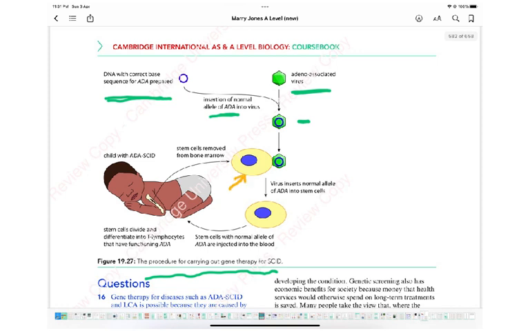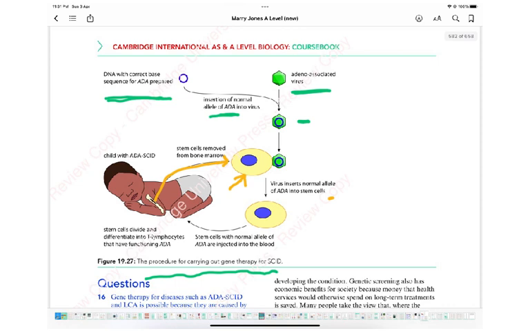Now these are the stem cells. We've taken out stem cells from the bone marrow. You can see here we're doing it from here to here. We've taken out the stem cells, and then we have what we do with the virus insert. So we've added the virus to it, and the virus inserts the normal allele of ADA into the stem cells.